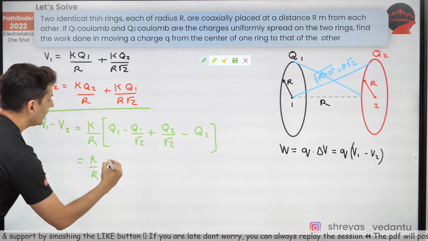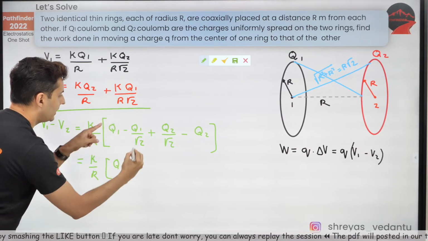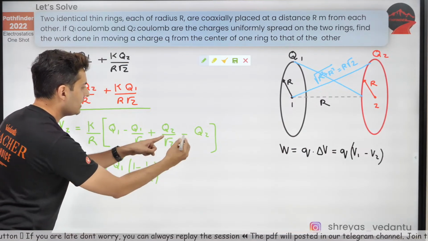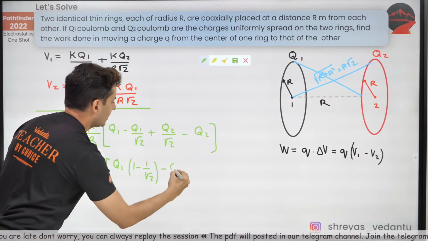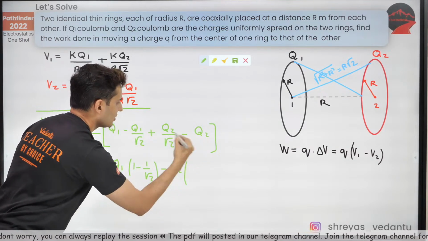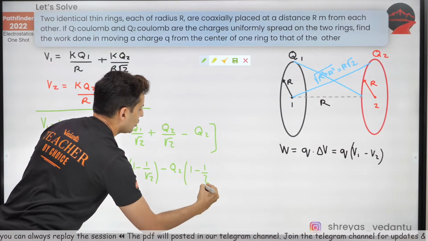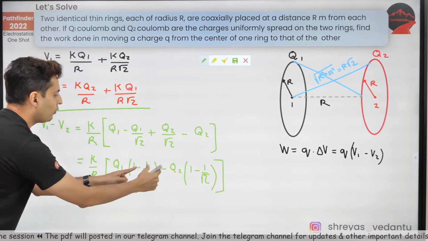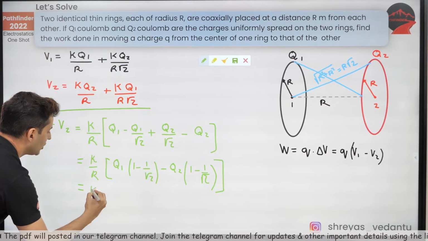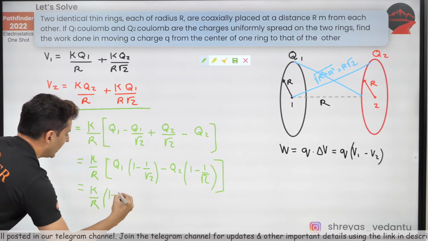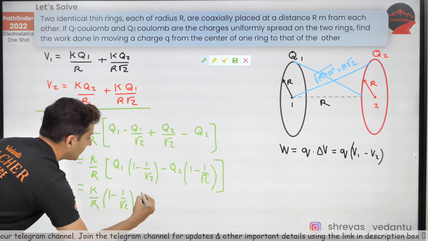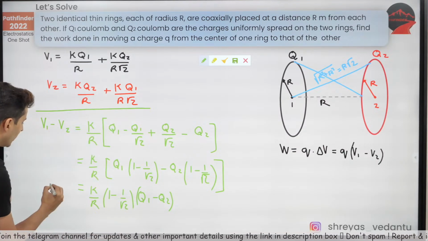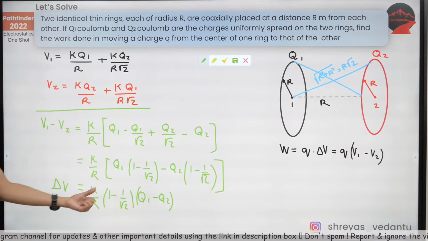This will be K by R, and I'll have Q1 common, and this will be 1 minus 1 by root 2, and here I can take the negative sign common and Q2 outside, and this will become 1 minus 1 by root 2. Now once I get this, I can take 1 minus 1 by root 2 also common, so it will become K by R into 1 minus 1 by root 2, and here I will have Q1 minus Q2. That's it. So that's what the potential difference is coming out to be.